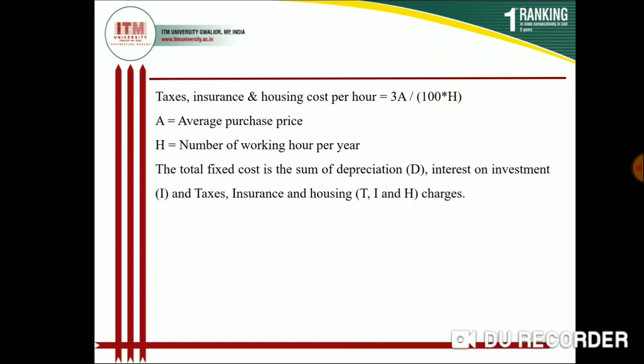So if you want to calculate the total cost of tax, insurance and housing per hour, it is also calculated by a formula: 3a divided by 100 into h, where a is the average purchase price and h is the number of working hours of the tractor or implement per year.